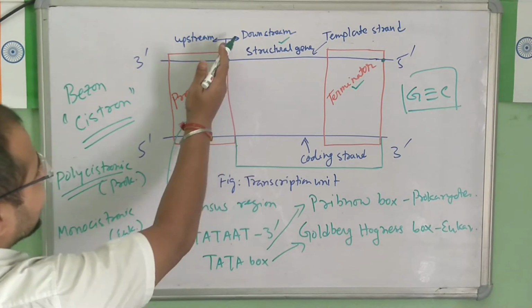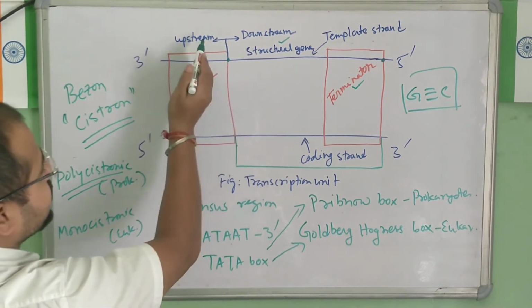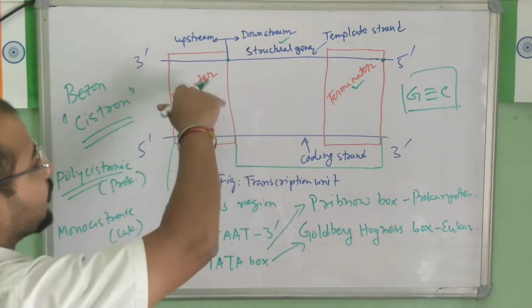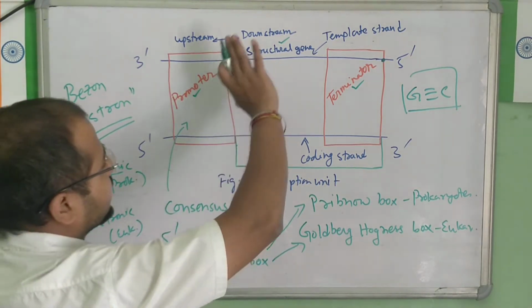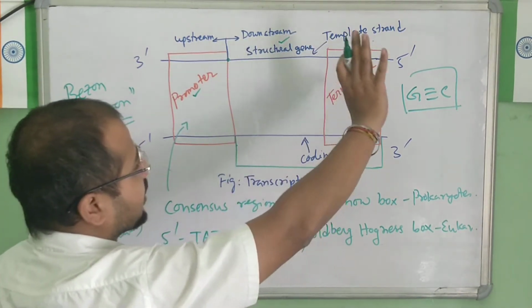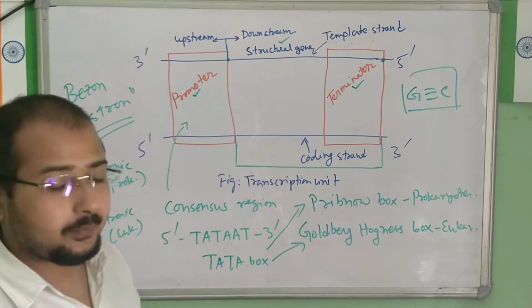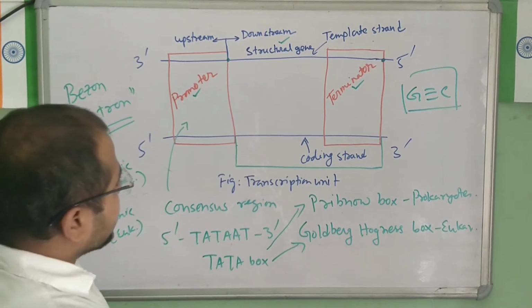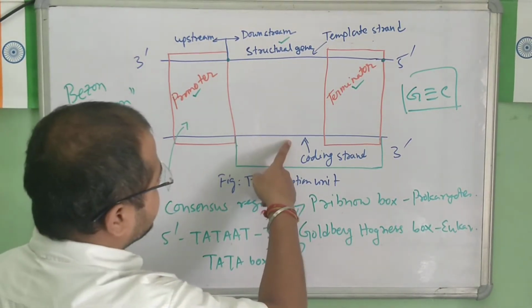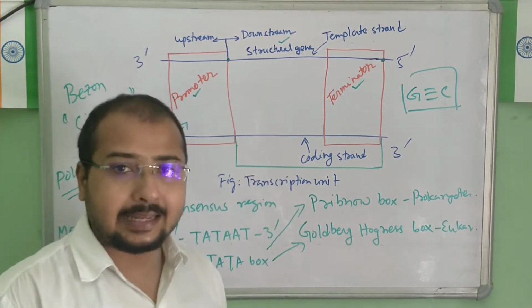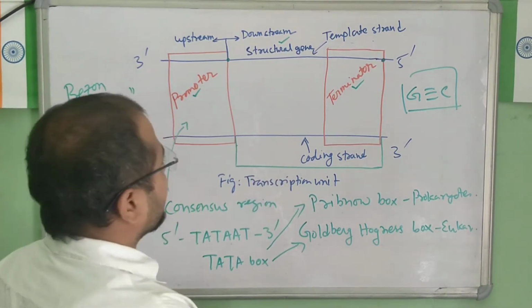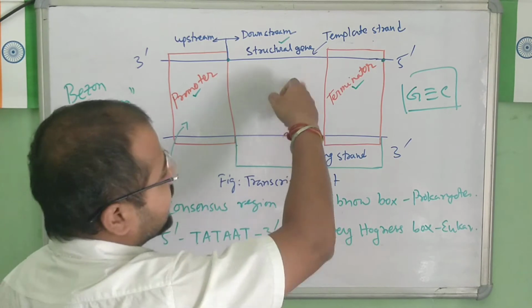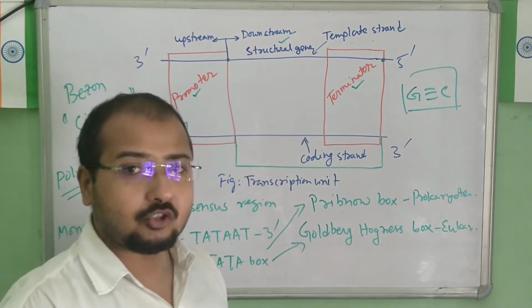Now the left side of this coding sequence is known as the upstream, where we see the promoter area, and on the downstream we see the structural gene and the terminator area. This coding sequence is also known as the sense strand, while the template strand is also known as the antisense strand.